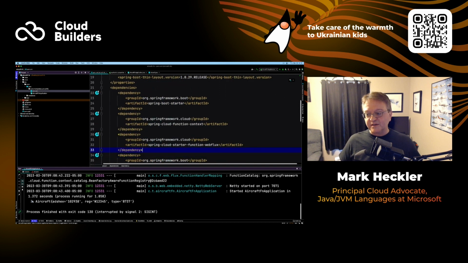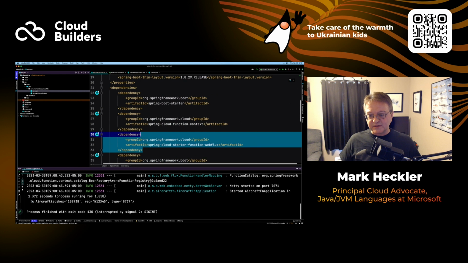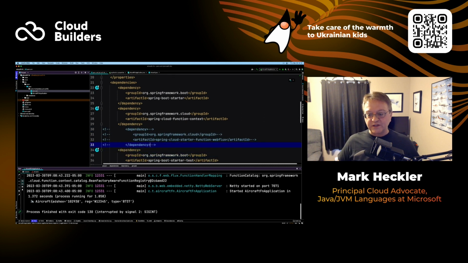The next thing I want to do is comment out this one. This was kind of an adapter that we used for a Spring Cloud function to run and stay open while we worked with it, developing it locally.